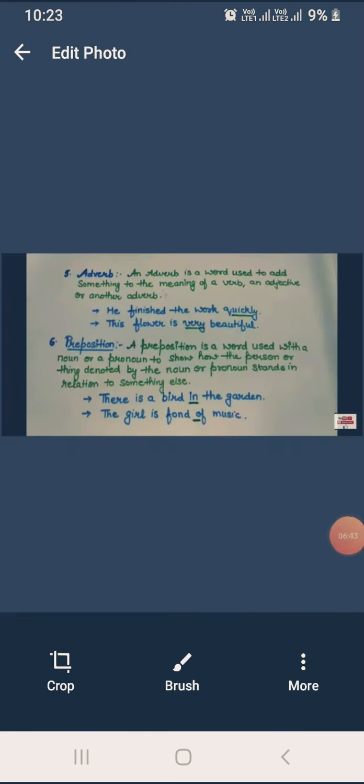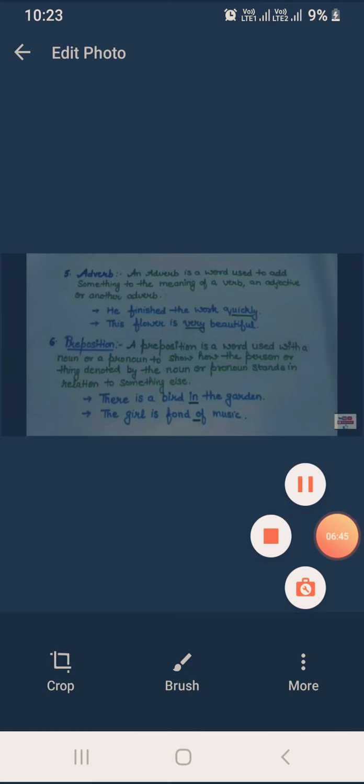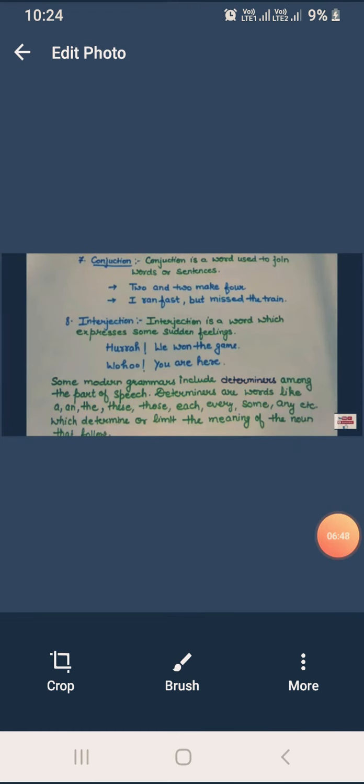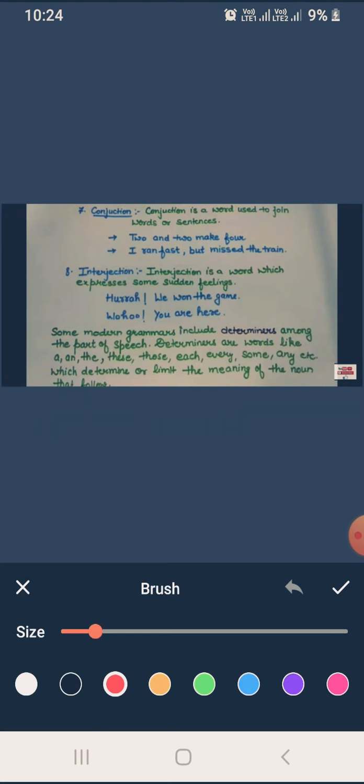Dear students, now we will learn the seventh one, which is conjunction. Conjunction is a word used to join words or sentences. Here are two sentences. First one: 2 and 2 makes 4. In this sentence, and is the conjunction. And second sentence: I ran fast but missed the train. In this sentence, but is the conjunction.